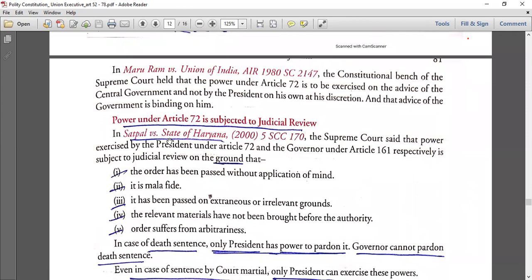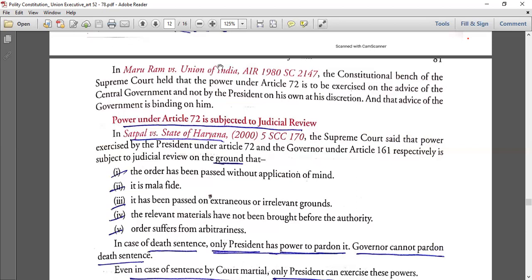See, in the Satpal case, 2000, State of Haryana, what happens? The Supreme Court said that the power exercised by the President under Article 72, and the Governor also has some power, except for pardoning the death sentence. The Governor has the same power, but it has to come under the ambit of the state. So under Article 161, it is subject to judicial review on the ground that the order has been passed without application of mind, it is malafide, it has been passed on extraneous or irrelevant grounds, the relevant materials have not been brought before the authority, or the order suffers from arbitrariness.